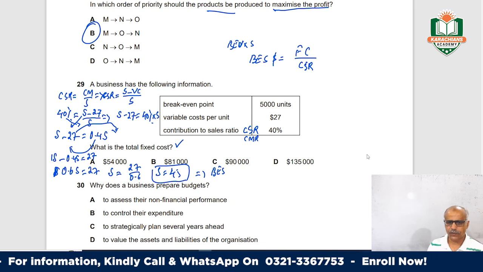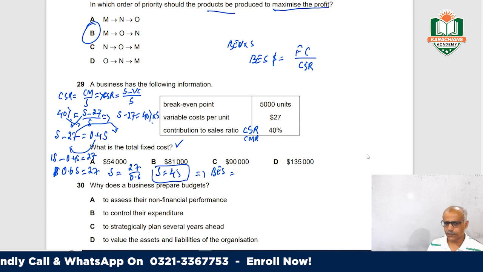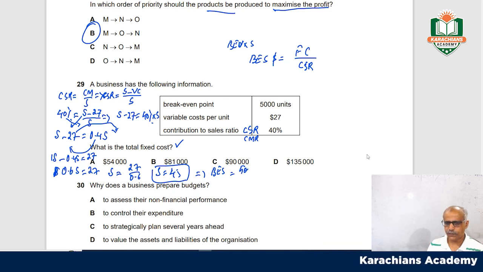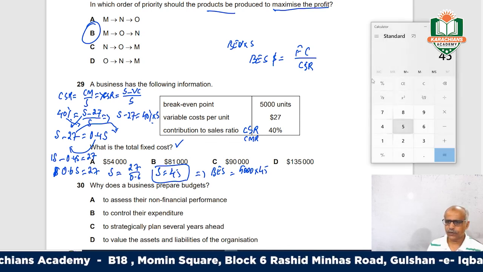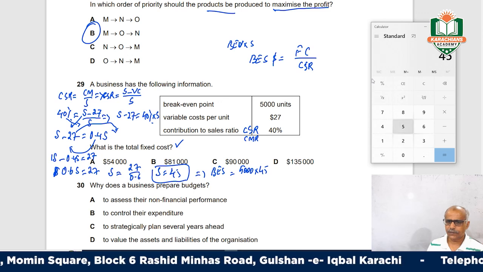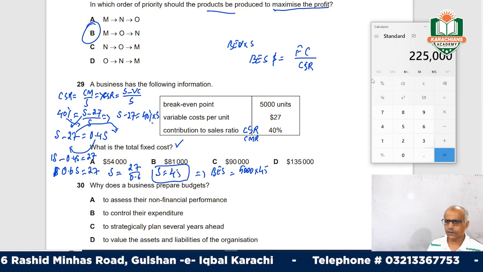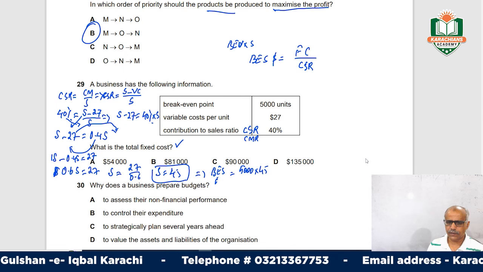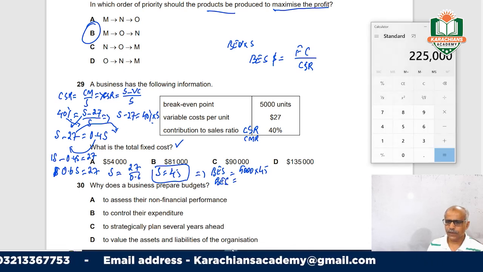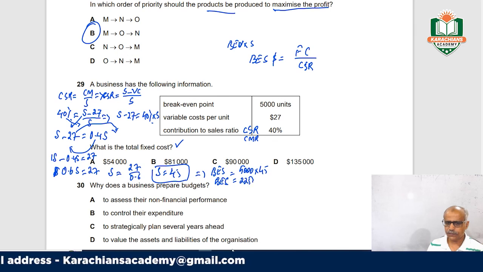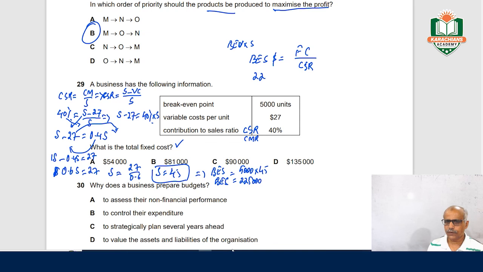You have 5,000 units and the price is 45, so you simply multiply 45 by 5,000. Your break-even sales will be 225,000.